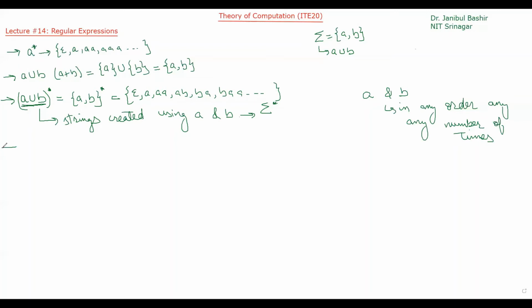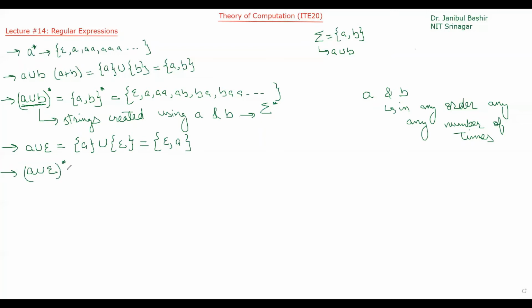Now, if I am writing A union epsilon, it is also a regular expression and it represents the following language. A union epsilon, where epsilon represents this, will be epsilon comma A. And what will be A union epsilon star?